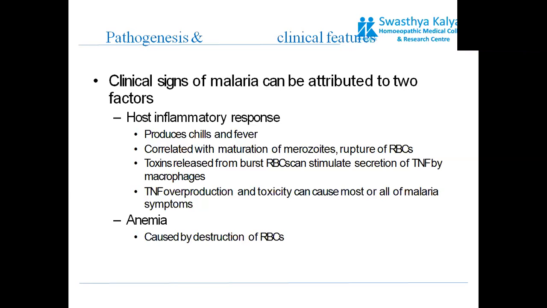And why are these symptoms produced? Because this bursting will release TNF, that is, tumor necrosis factor, and overproduction of TNF will produce the symptoms. Anemia is caused by destruction of RBCs.